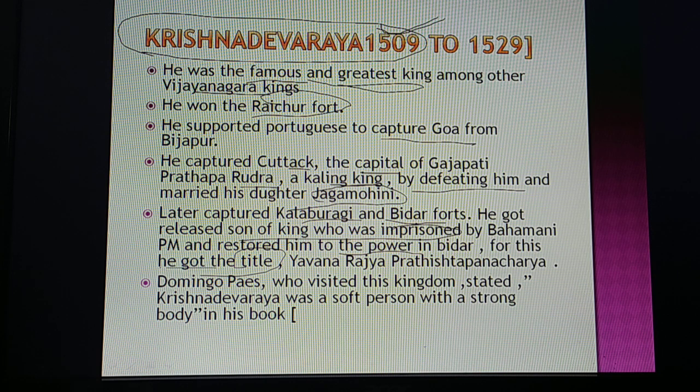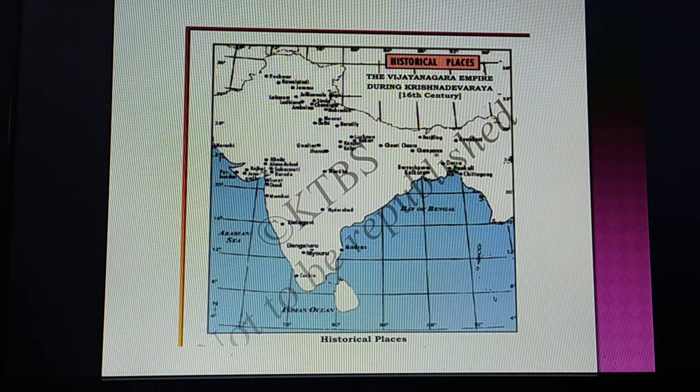Domingo Paes, one of the foreign visitors who visited this kingdom, stated in his book that Krishna Devaraya was a soft person with a strong body. Now I would like to show you the map of the Vijayanagara Empire, from where to where he ruled. This line shows the extent of the Vijayanagara Empire's rule, and which part of India they were ruling.